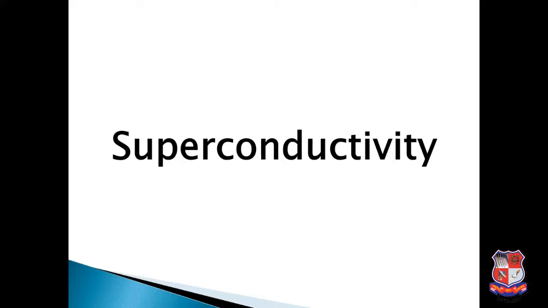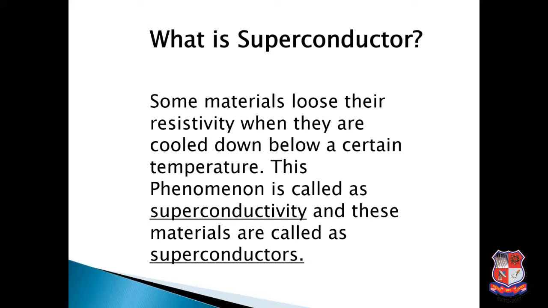Resistivity is the characteristic property of a substance due to which it opposes the flow of current through it. Right? Now, what is a superconductor? We define superconductors as the materials that lose their resistivity when they are cooled down below a certain temperature. The materials can be cooled down by liquid nitrogen or liquid helium.